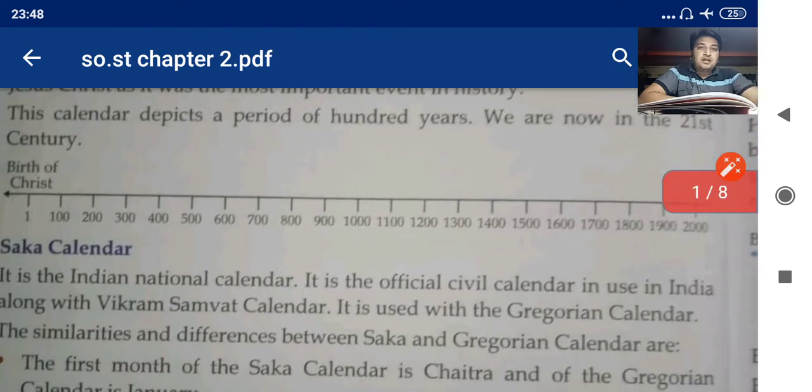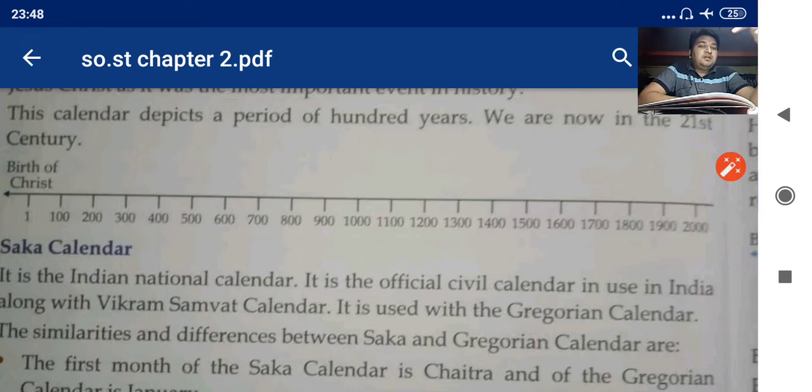Now next is Shaka calendar. It is the Indian national calendar. It is the official civil calendar in use in India, along with Vikram Samvat calendar. It is used with the Gregorian calendar. So it is the Indian national calendar. It has been an official civil calendar in use in India, along with one more calendar, that is Vikram Samvat calendar. It is used with the Gregorian calendar.